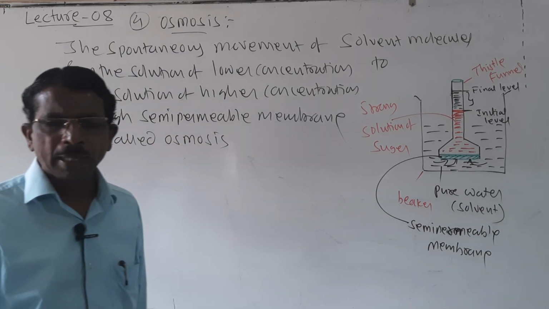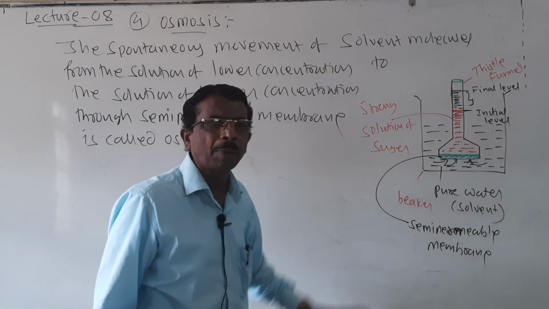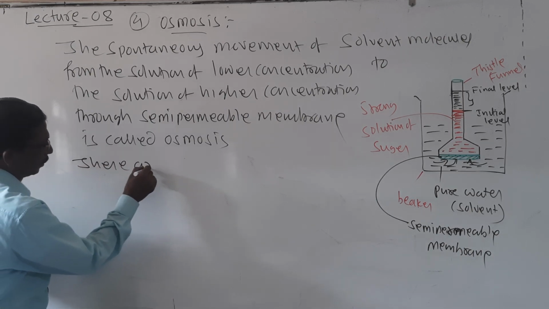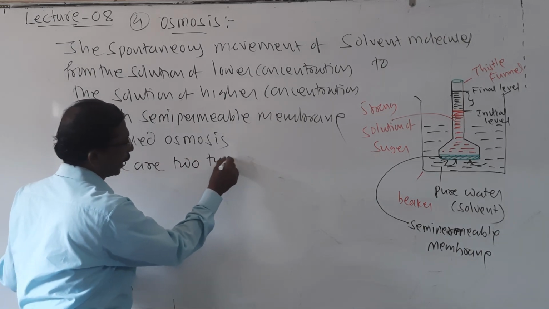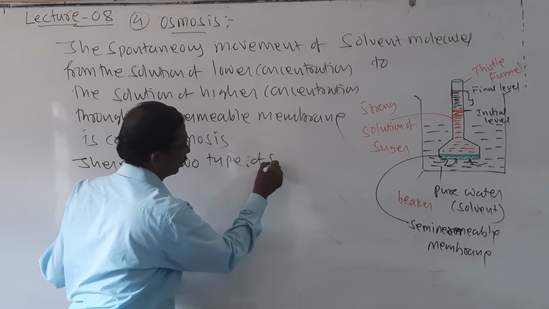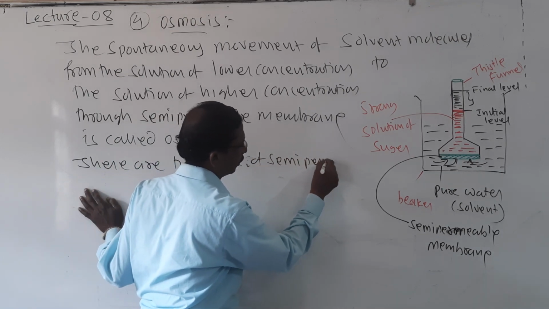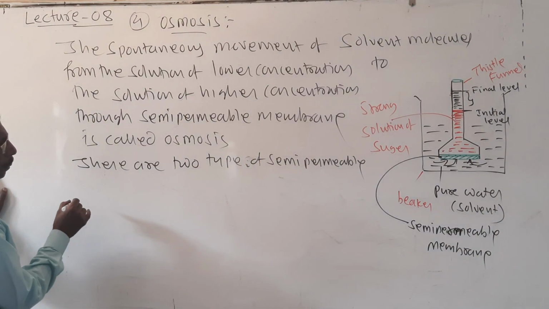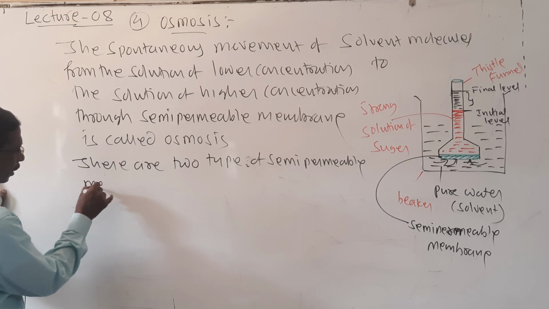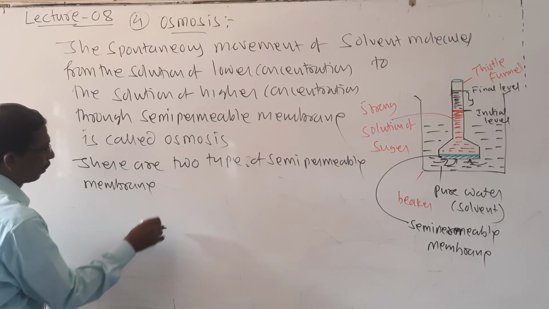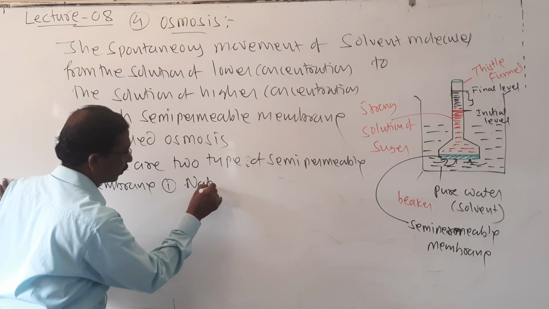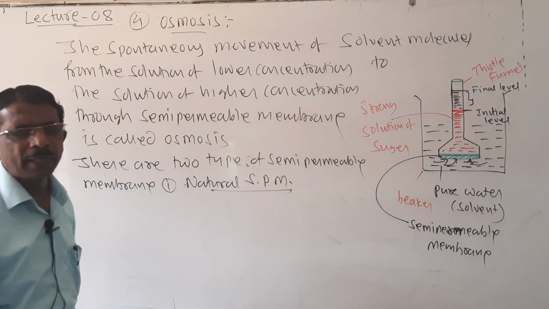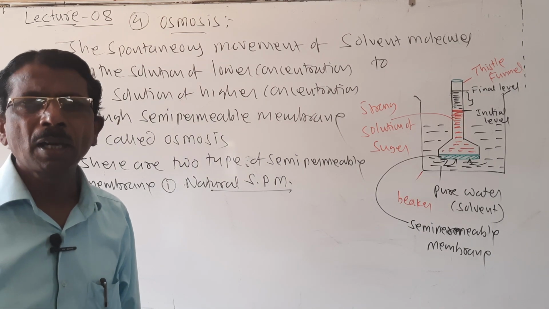So here in osmosis we are using a semi-permeable membrane, and there are 2 types of semi-permeable membrane. One is natural semi-permeable membrane and another one is synthetic or artificial.